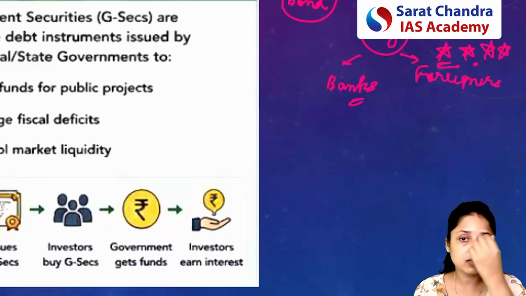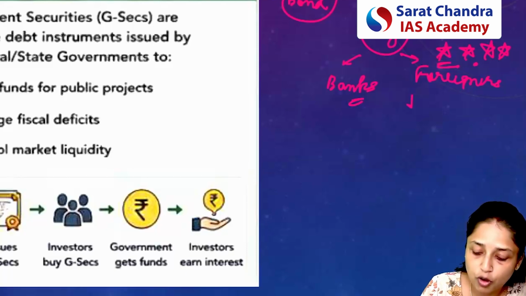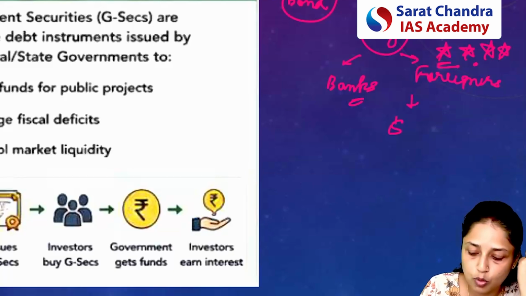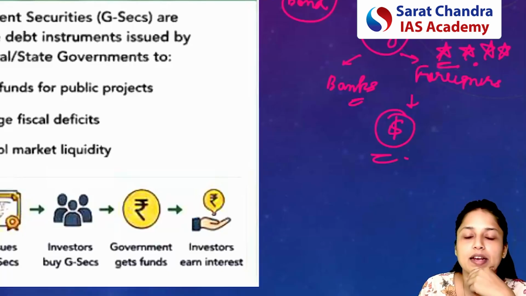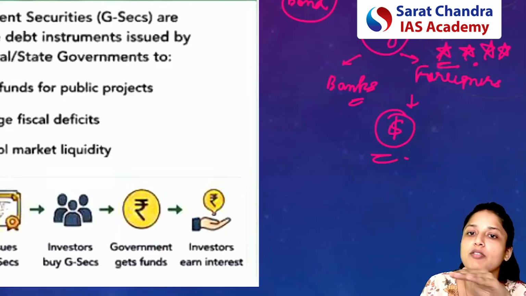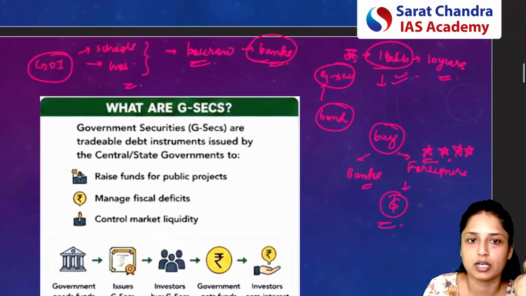And what is the purpose? The purpose is to attract foreign investment. Because if foreign investment is coming in India, then more and more dollars will be coming in India. And if more and more dollars are coming in India, then the value of the Indian rupee will be stabilized. So this is the overall concept of government securities.